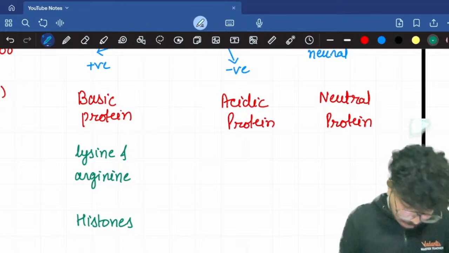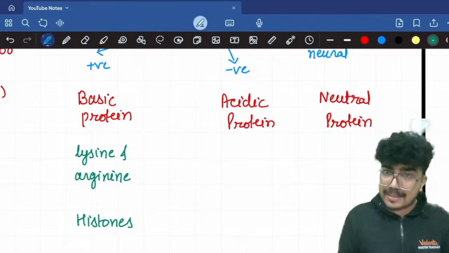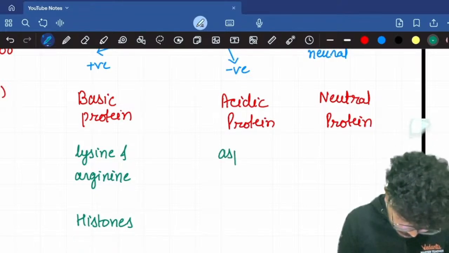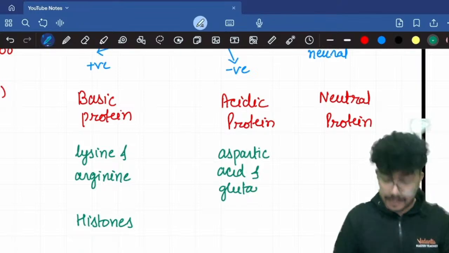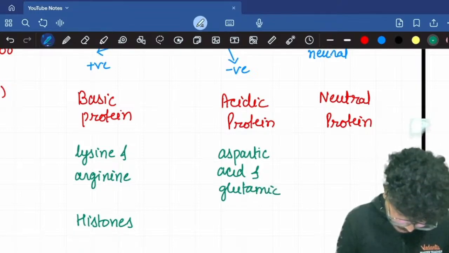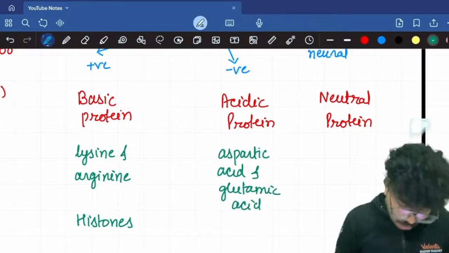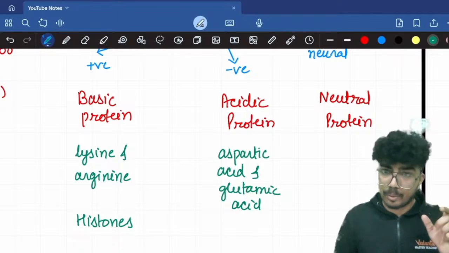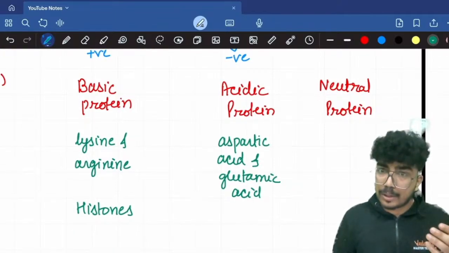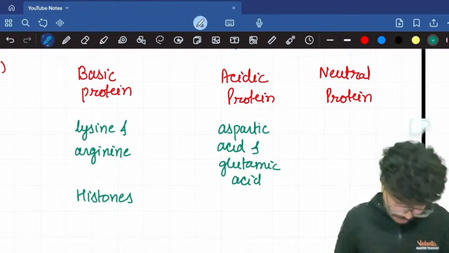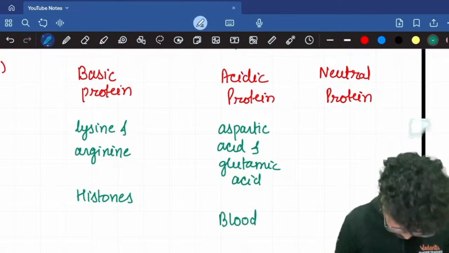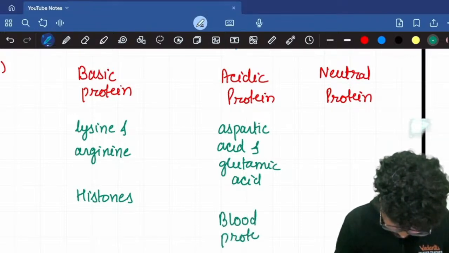Then acidic protein. They will be rich in aspartic acid and glutamic acid. That means the acidic amino acids. Examples include the blood proteins. Most of the blood proteins are acidic proteins actually.